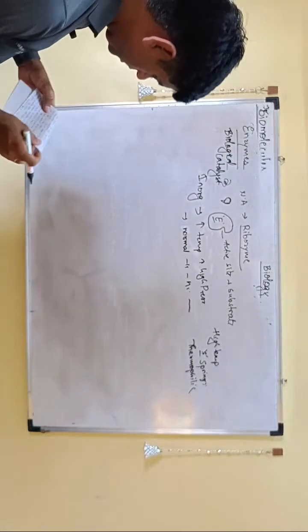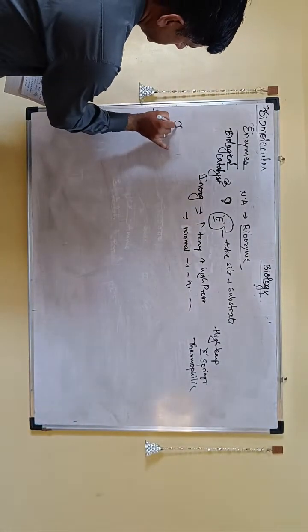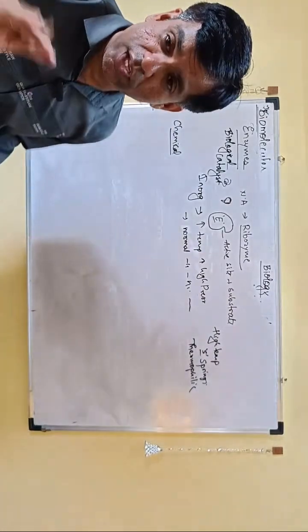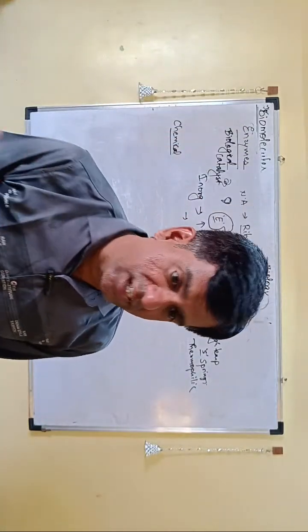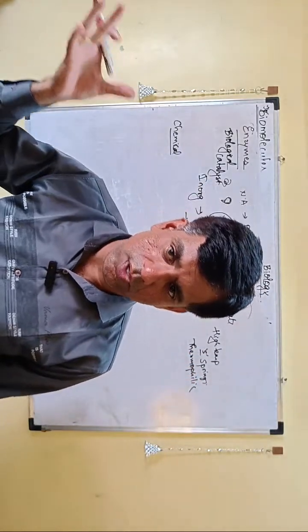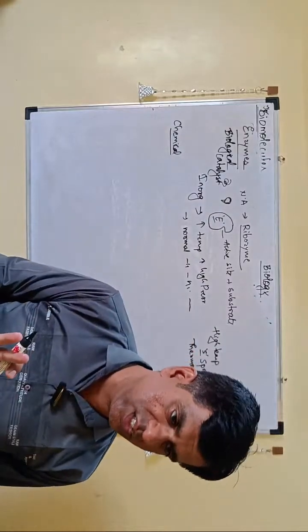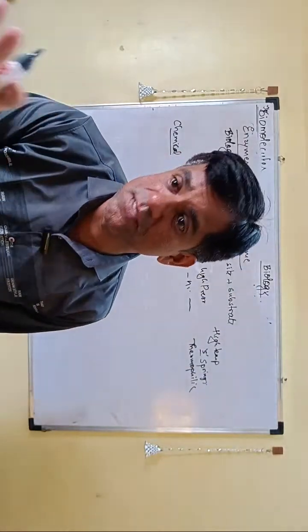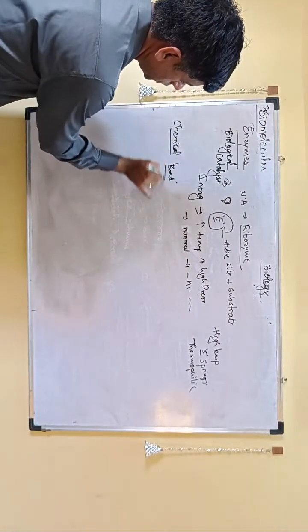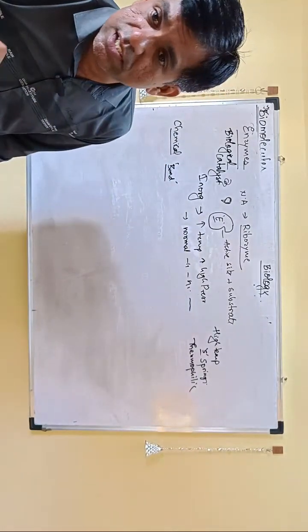Now here, when we are talking about a chemical reaction, in your lower standard you studied that if there is no formation or breaking of a bond, then that is a physical change. Change in the state of matter, ice to water to vapor, physical change. Change in the shape is a physical change. But when a new bond is formed and the old bonds are broken, then that is what change?